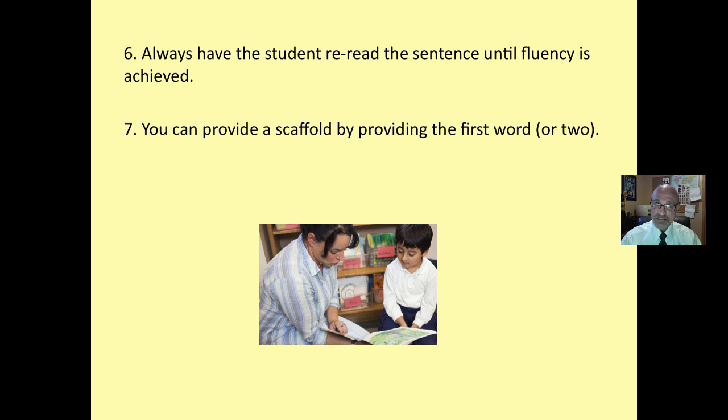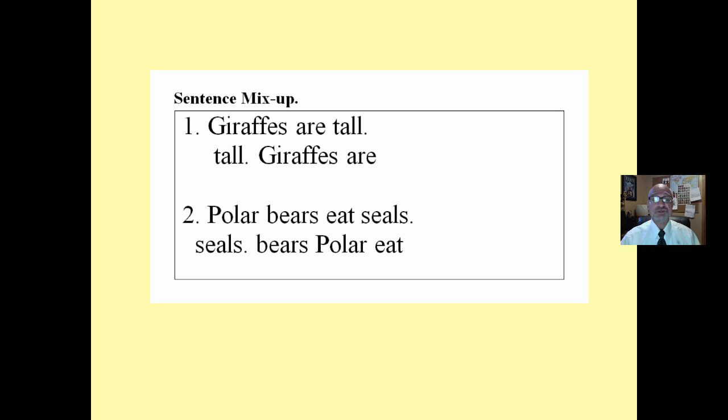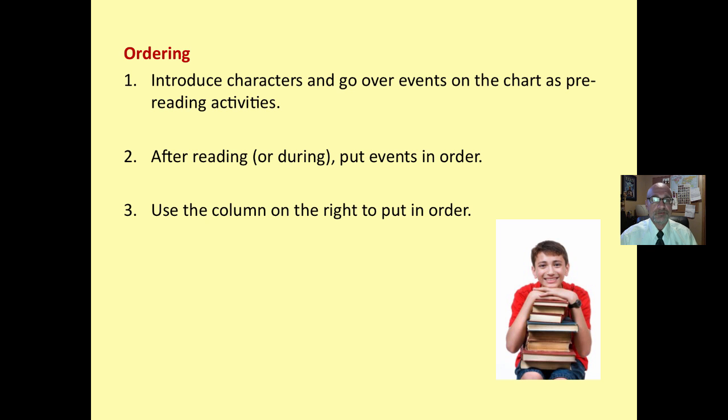And again, you can provide a scaffold by providing them the first word or two. Again, giraffes are tall, giraffes are. 3x5 cards, they have to put them in order. For students who are really struggling, keep the correct sentence up there and they look and put them in order. Otherwise, let them hear the sentence or show the sentence and then take it away. A variety of ways to do that, but it focuses on comprehension at the sentence level. Does this make sense? These sentences, again, are related to what they have just read.